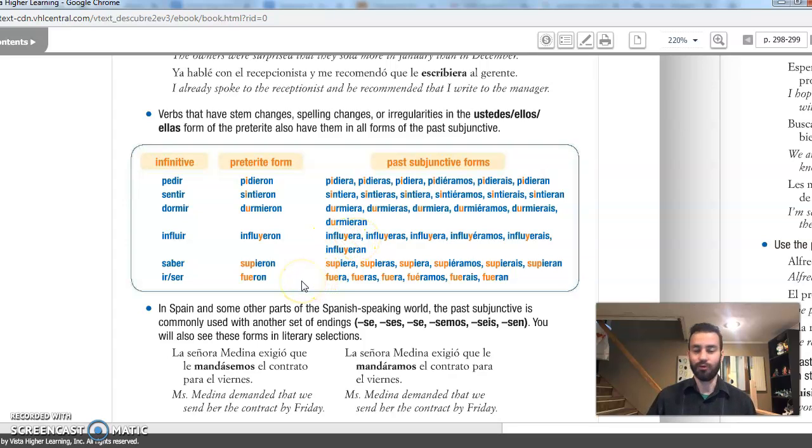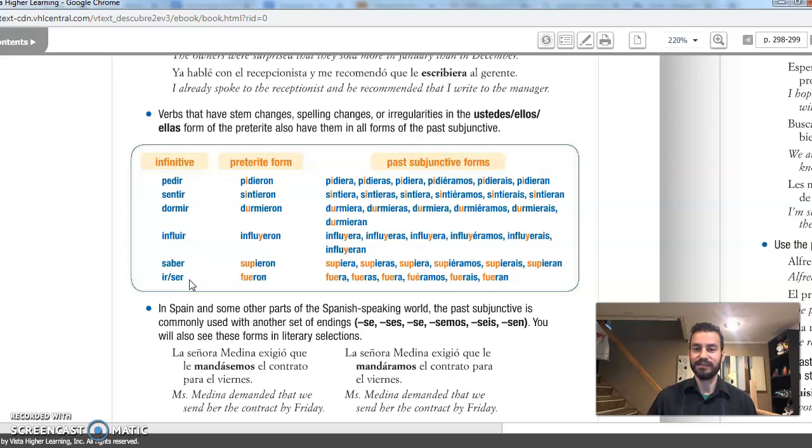Verbs that are totally irregular, like saber, supieron, that would be supiera, ir o ser, fueron, that would be fuera, and many others like tener, tuviera, querer, quisiera, and so forth.